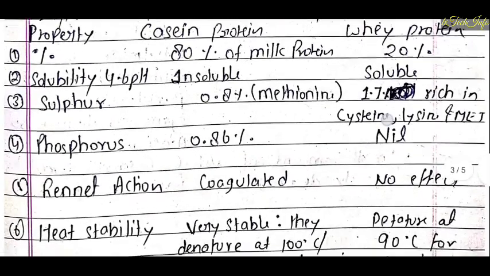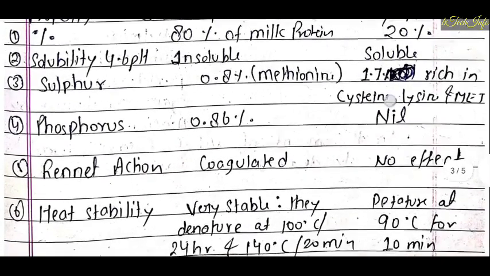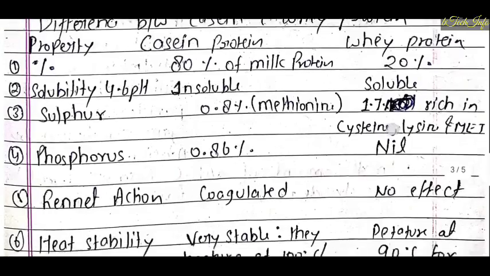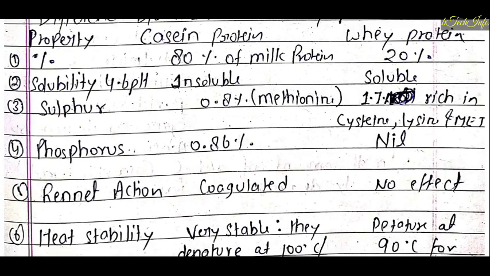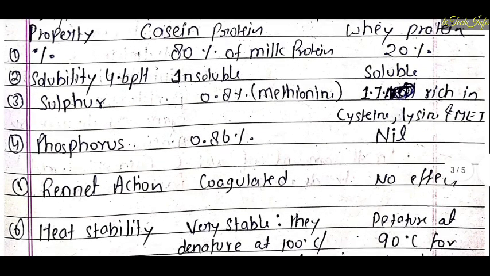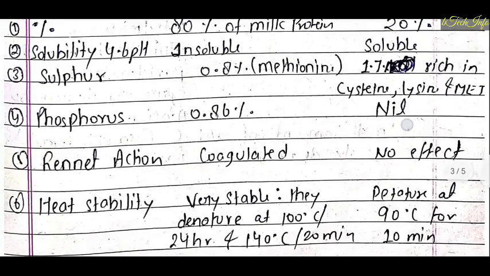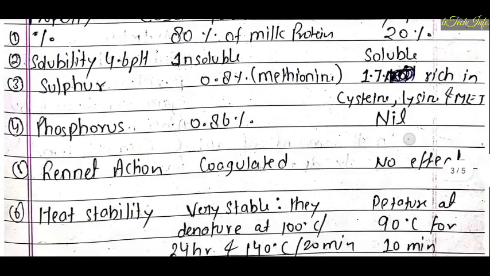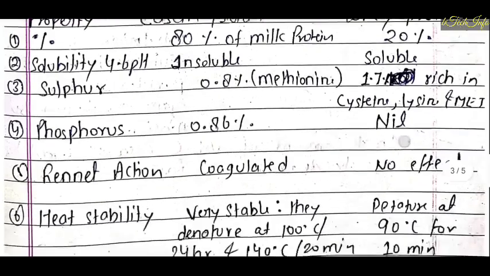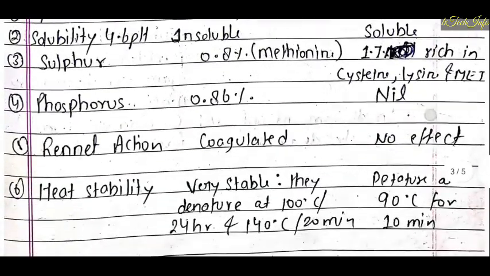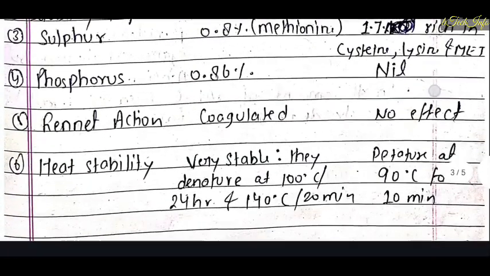Sulfur content of casein protein is about 0.8%, which is methionine, and in whey protein it is about 1.7%, which is rich in cysteine, lysine and methionine. Now phosphorus content of casein protein is about 0.86%, and in whey protein phosphorus is not present.